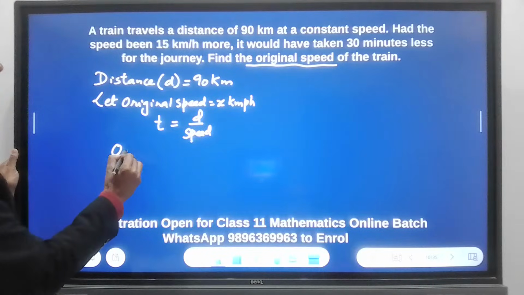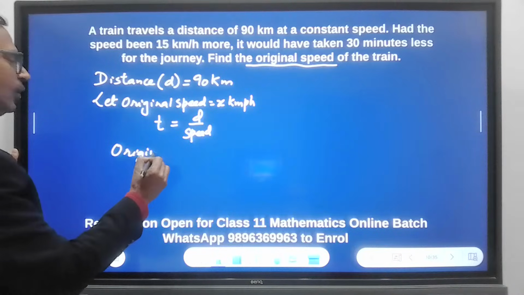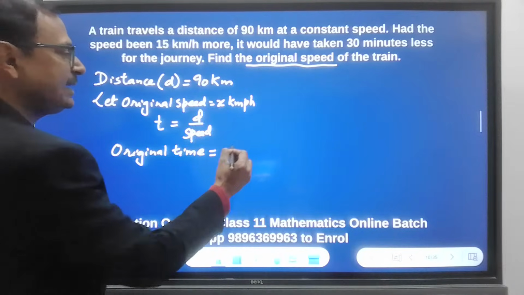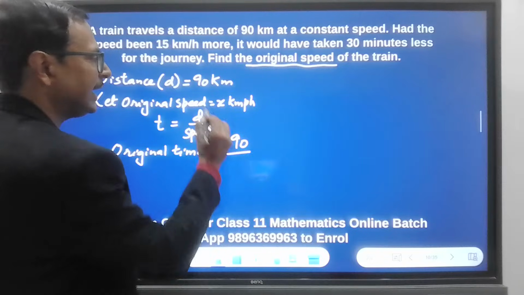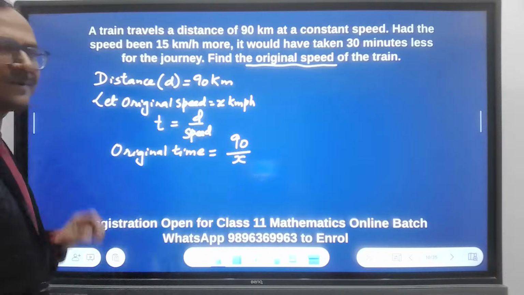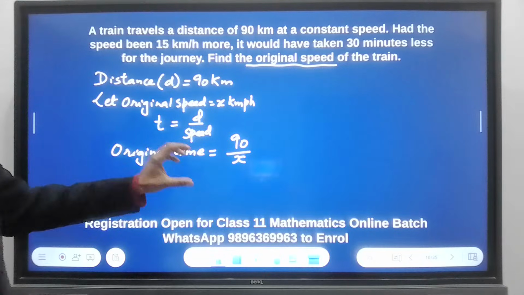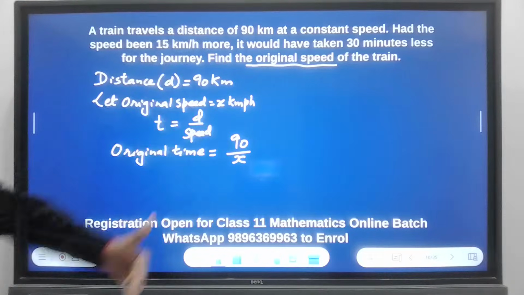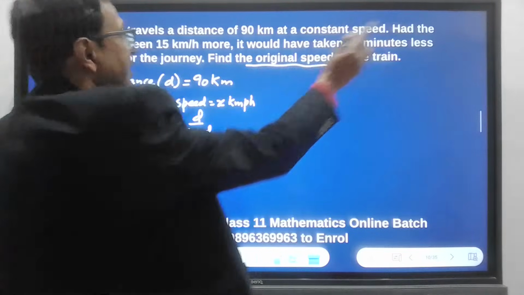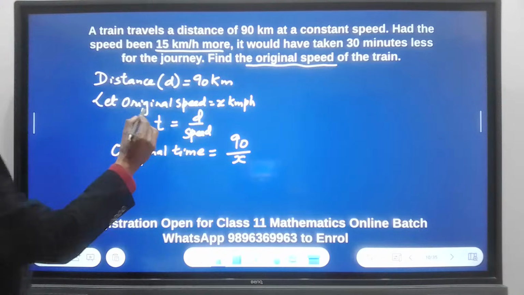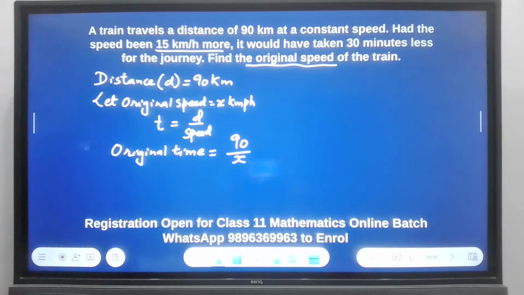So I'll use that formula. Time is equal to distance upon speed, right? So the original time is distance 90 over speed x. This much, that is the original time. And now I need to convert this to the new condition given in the question. Had the speed been 15 kilometer per hour more, see, original speed was x.